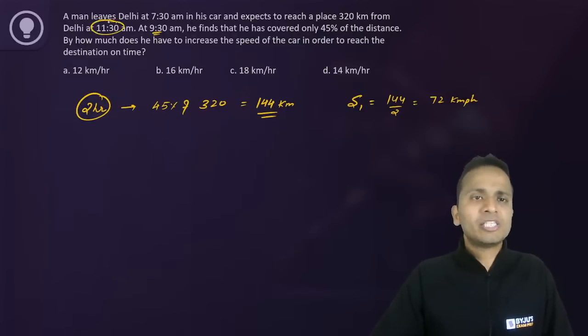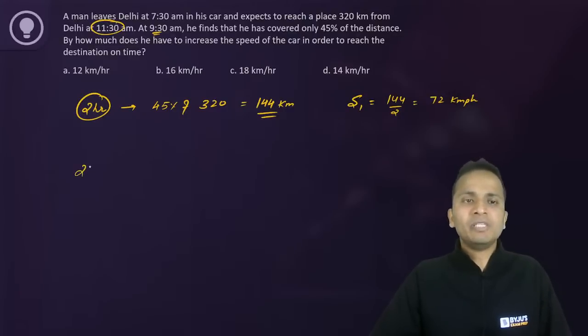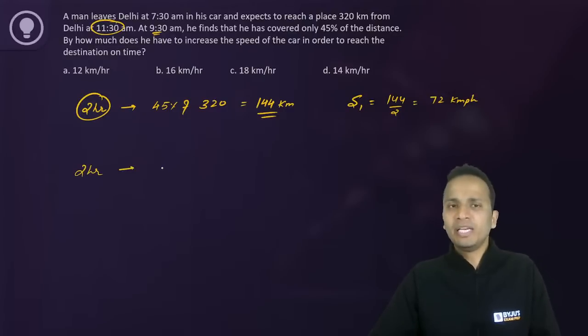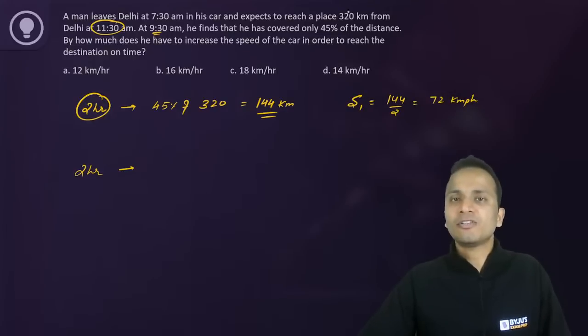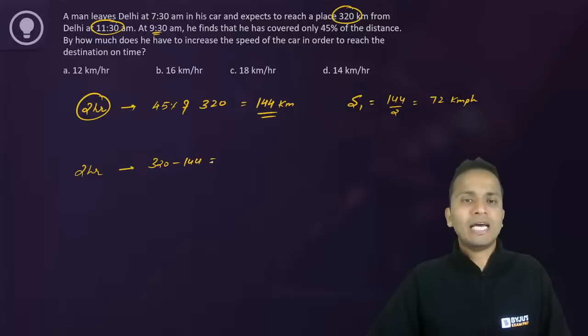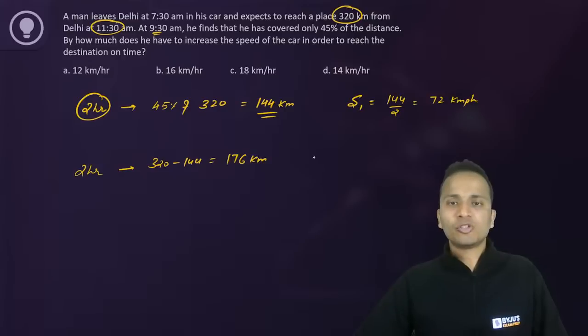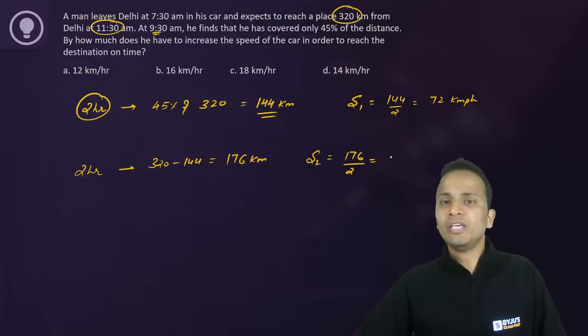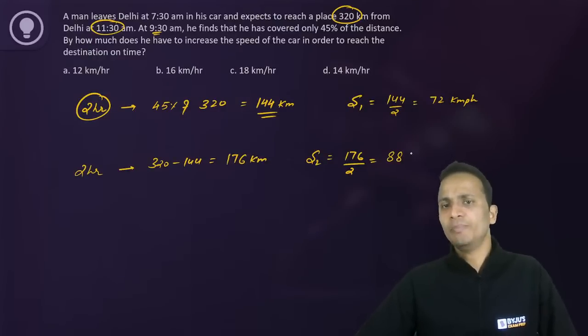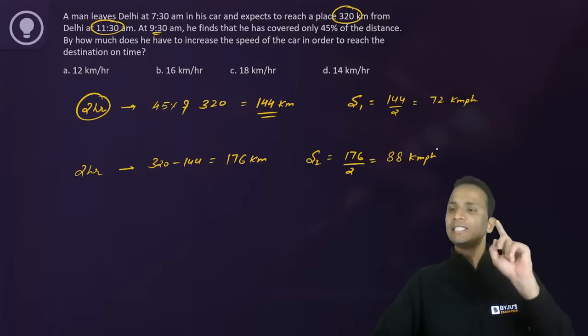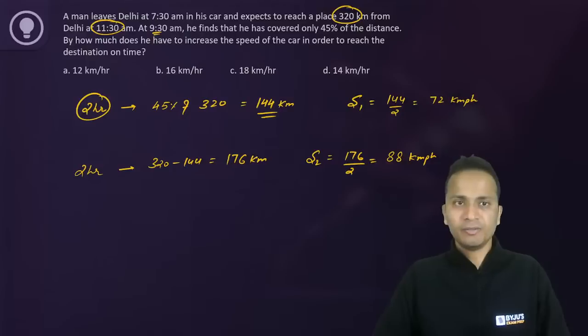Now he has to reach his destination at 11:30. So that means in the next 2 hours, he has to cover the remaining distance. So the remaining distance is 320 minus 144, that will be equal to 176 kilometers. So the speed in the second part of the journey will be 176, distance upon time. So this will be equal to 88 kilometers, right? So 88 kilometers per hour will be the speed in the second part of the journey, right?